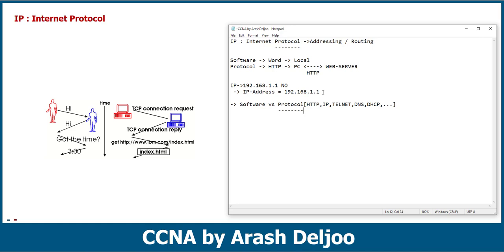But let me give you one example to better understand the function of the protocol. Look at this picture. In this picture, we have two men. Here is person one, and this is person two. Person one says hi, and person two says hi, and person one asks for the time, and person two gives the time. This is the communication between two persons.